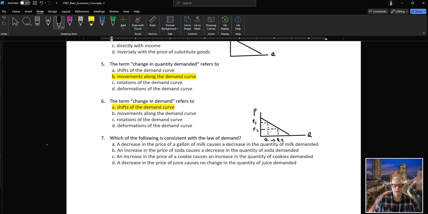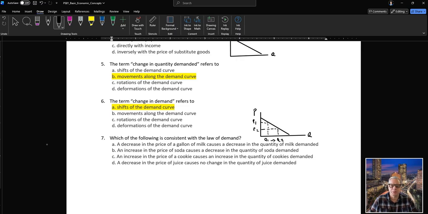So a decrease in the price of milk causes an increase, not a decrease, in the quantity of milk demanded. B, an increase in the price of soda, so now we go the other way, causes a decrease in the quantity of soda demanded. That sounds right.